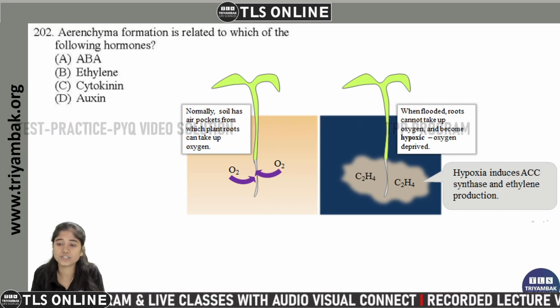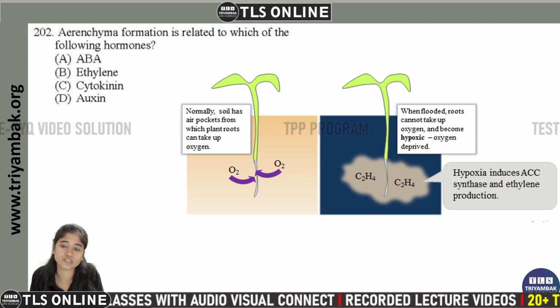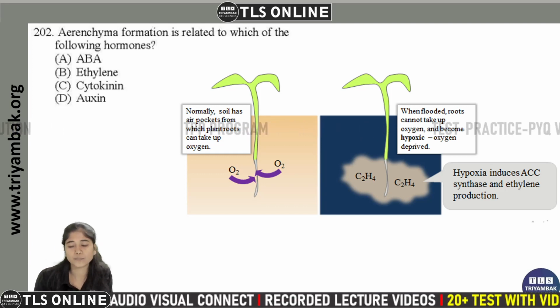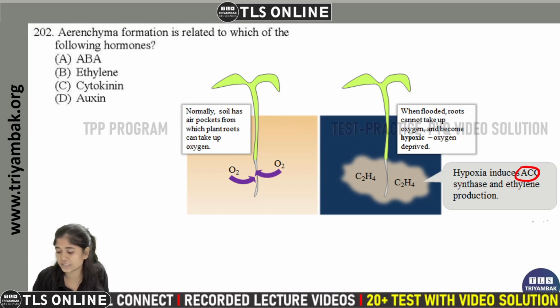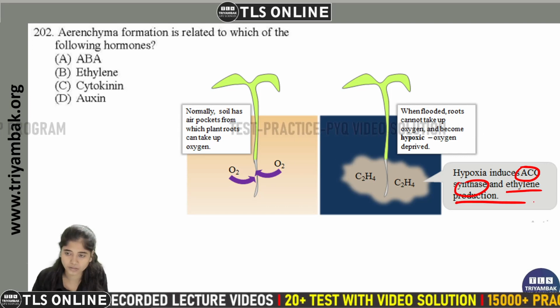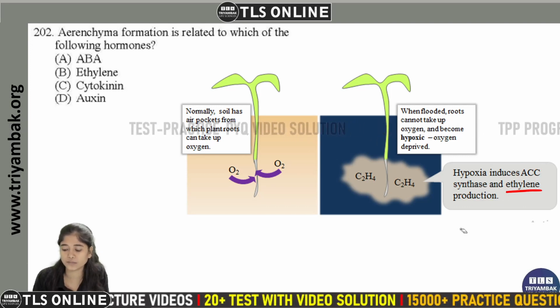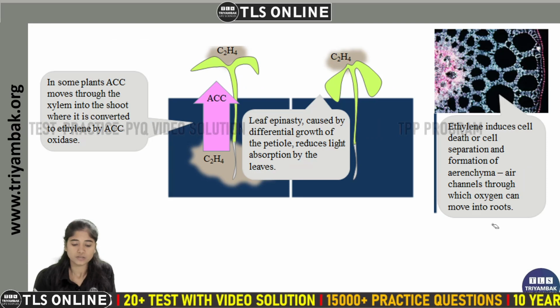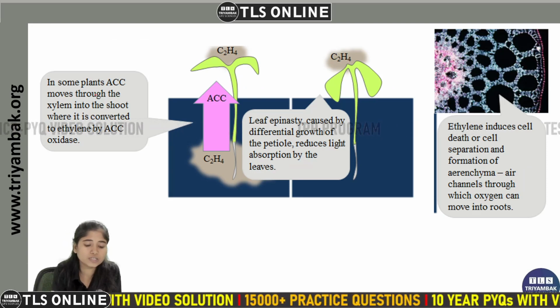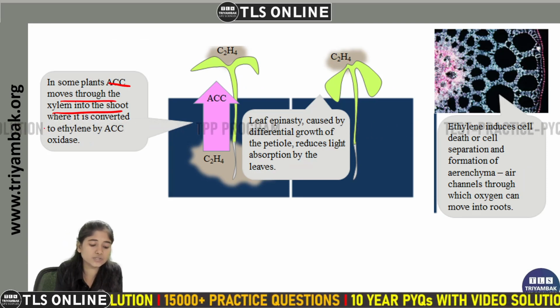Whenever there are flooded conditions, the roots cannot take up oxygen and become hypoxic. During the hypoxic condition, it induces ACC synthase, which induces ethylene production. So what happens because of ethylene production? ACC moves through the xylem into the shoot, where it's